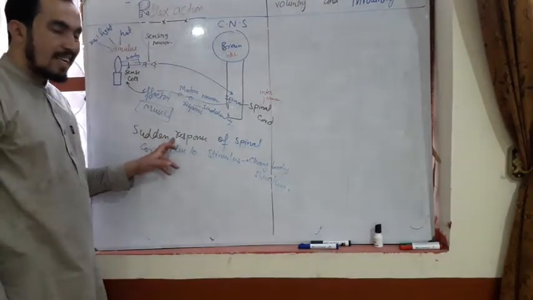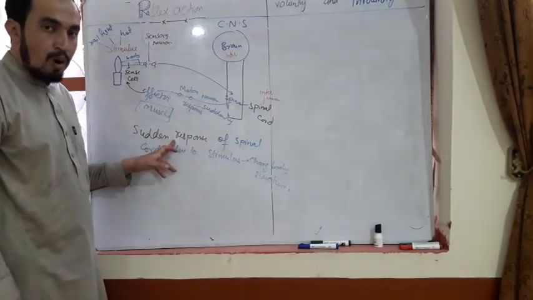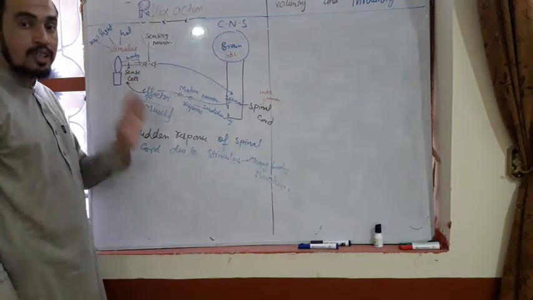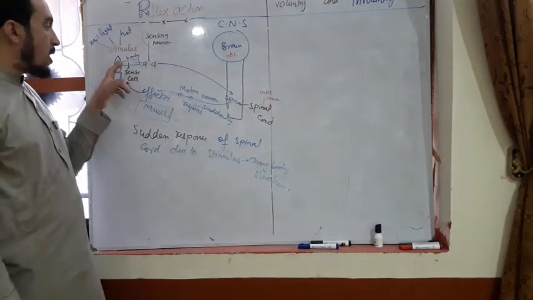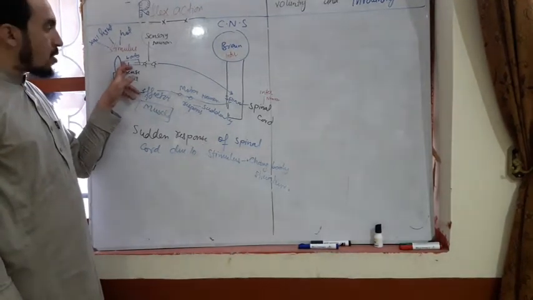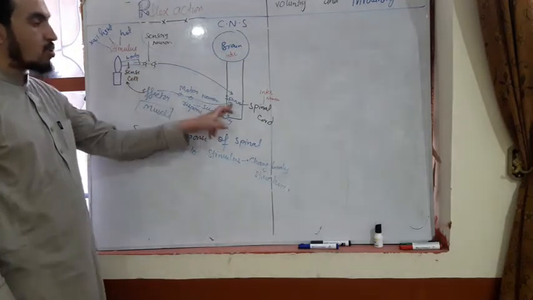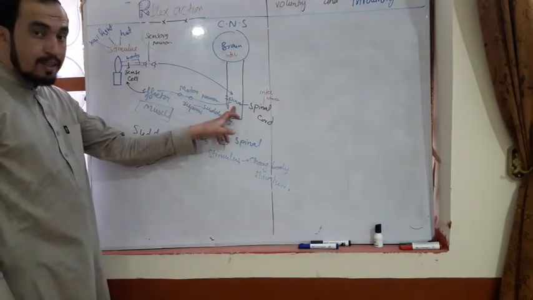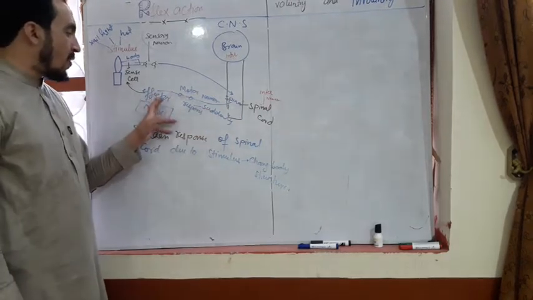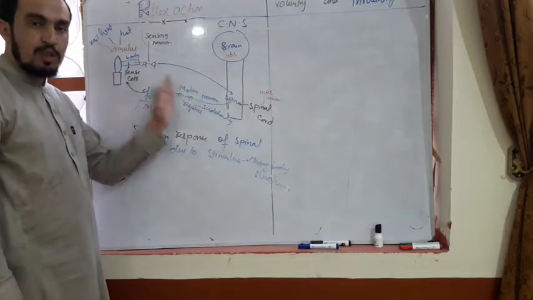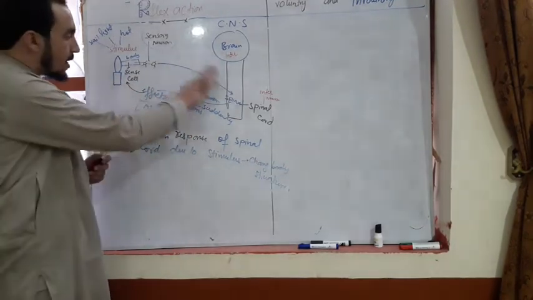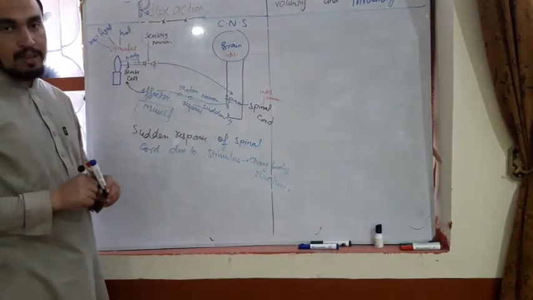Reflex action is a sudden movement, a sudden response to a stimulus which brings a change in the body structure. That means if any stimulus is attached to the body part, the sensory neuron suddenly carries the message to the spinal cord, and the spinal cord replies to the effector to detach your arm from the hot object. This sudden action is called reflex action.